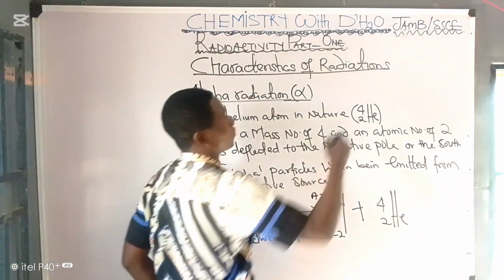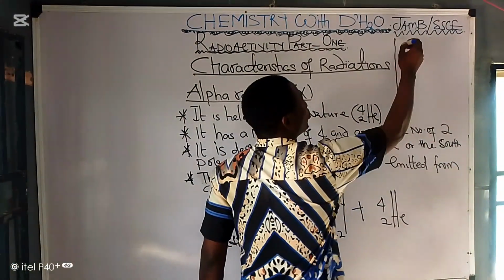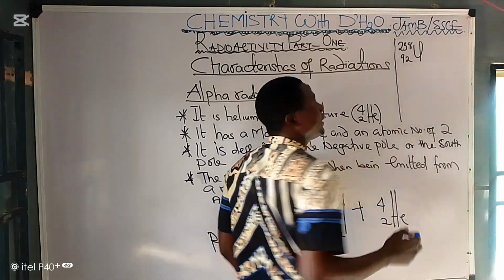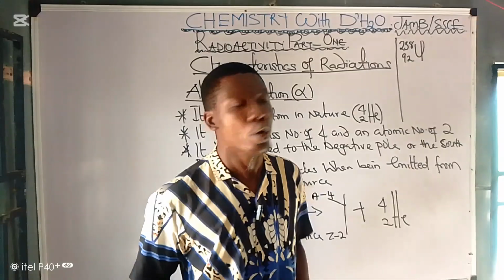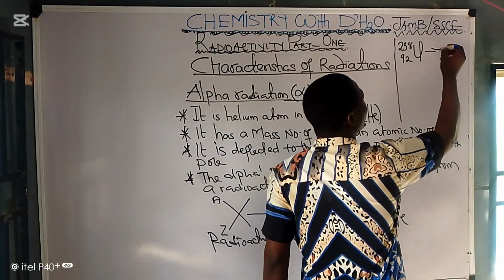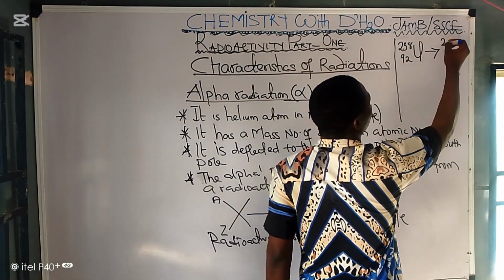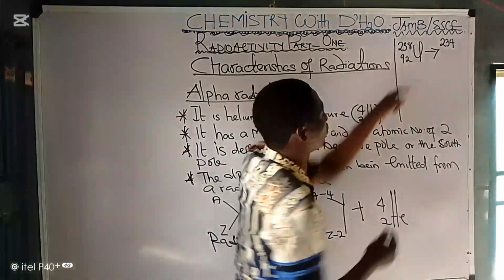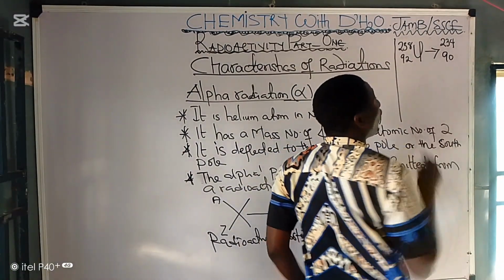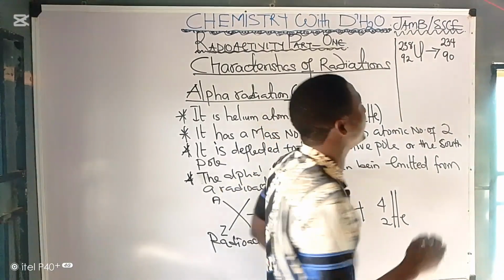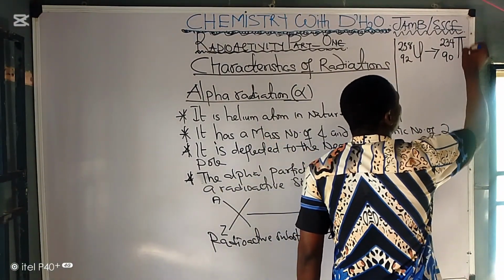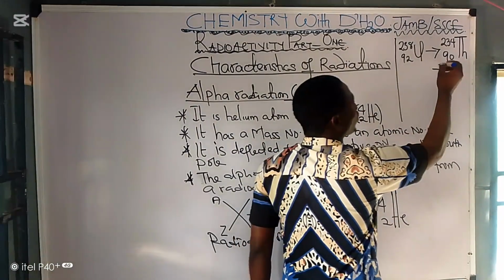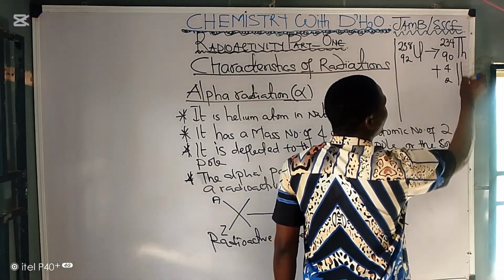Let's take a look at this example, please. If I have uranium 238, 92, and it emits alpha particles, what do you think will happen? We are going to remove 4 from here to give us 234 and remove 2 here to give us what? 90, to form a new substance. That new substance is called thorium, plus your alpha particle to balance the equation.